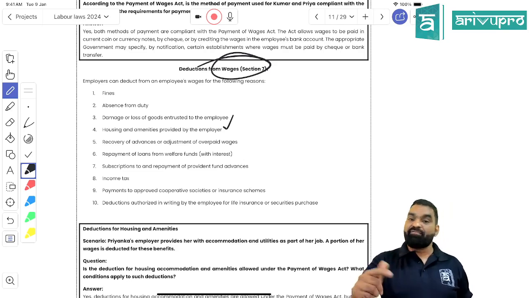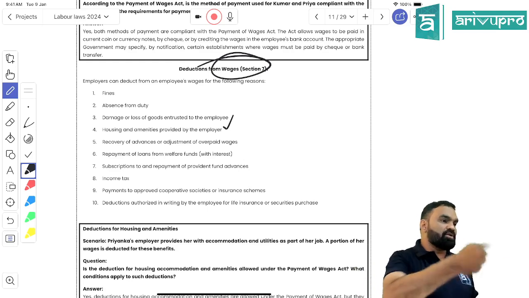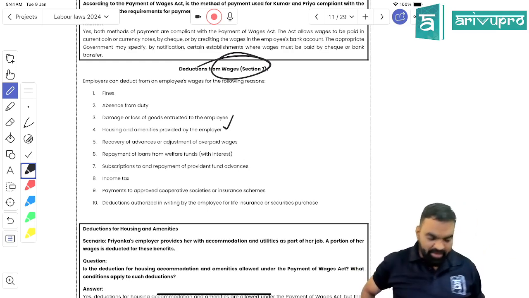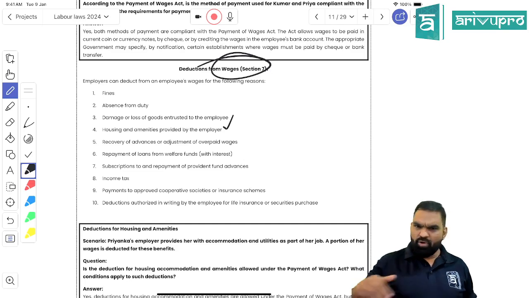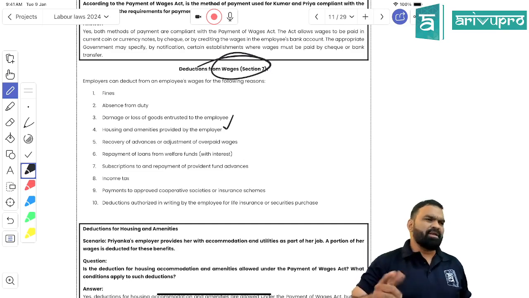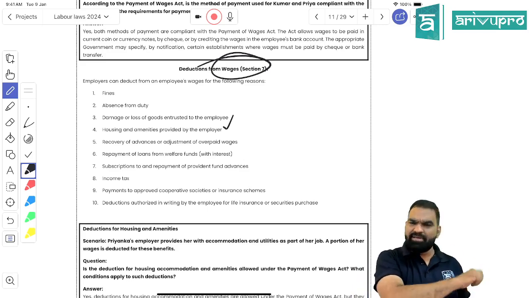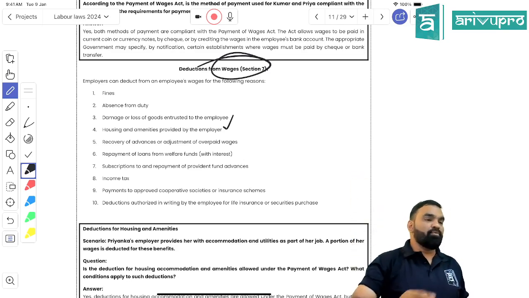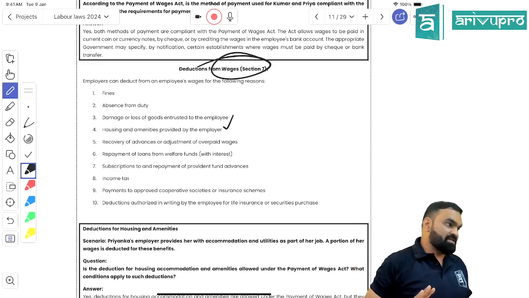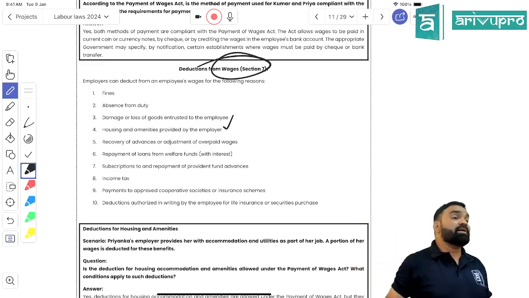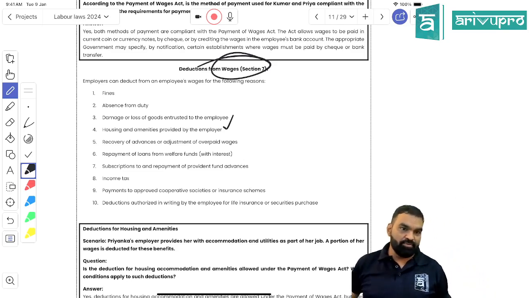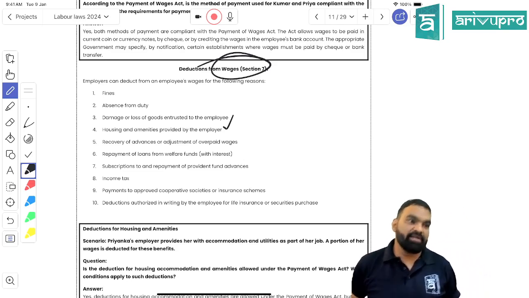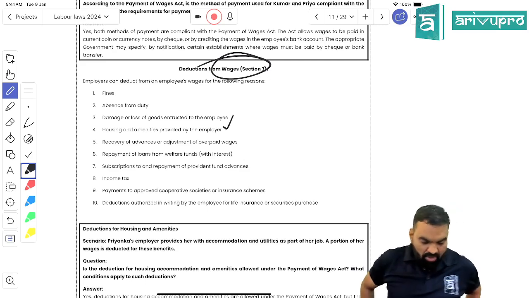If you have subscribed for PF, then your PF contribution can be deducted. Logical, right? Have you gone through income tax? No? 12% PF is being deducted, okay? So 12% is being deposited by the employee and 12% is being deposited by the employer. So every month I am going to get 88% of my salary, right? 12% will be deducted for PF. Got my point, students? How much PF is being deducted generally? 12%. Got my point, students?